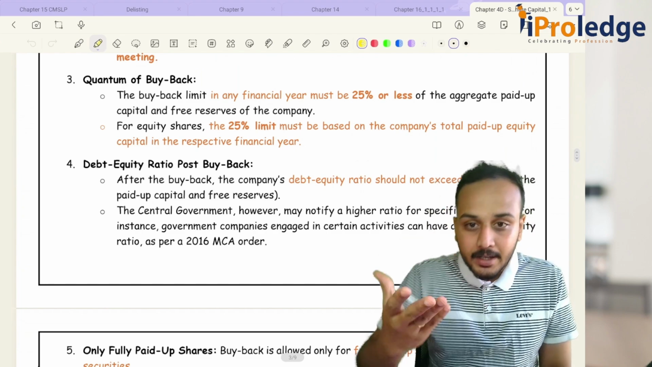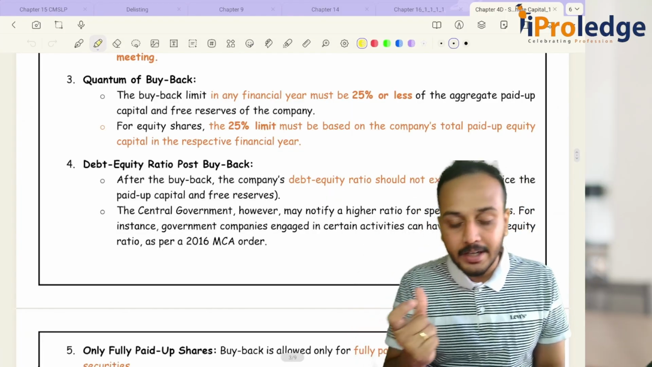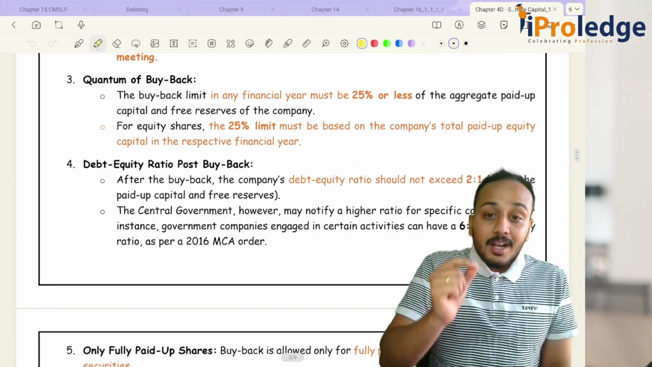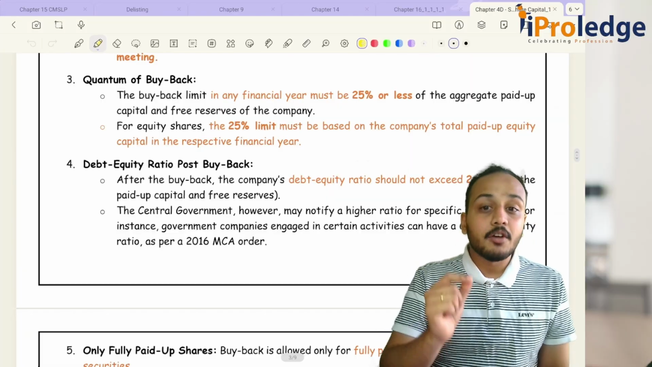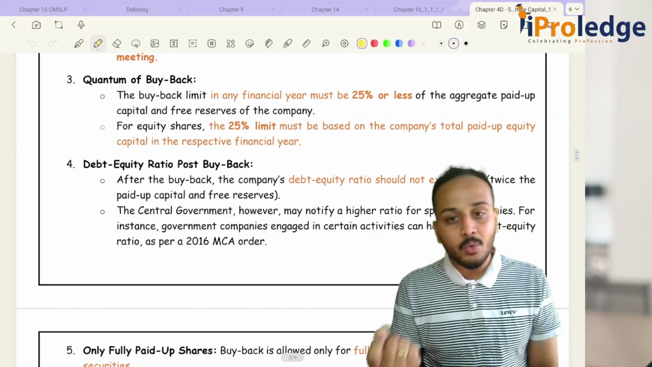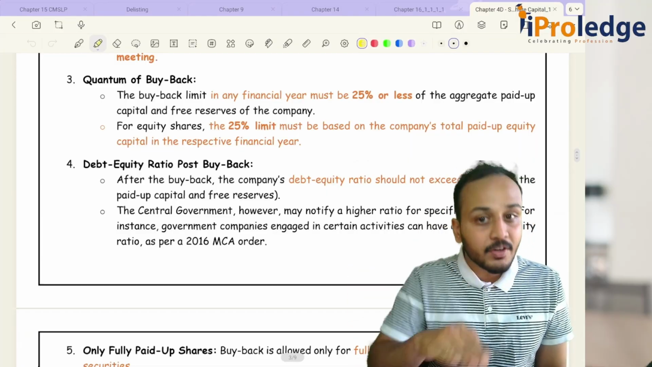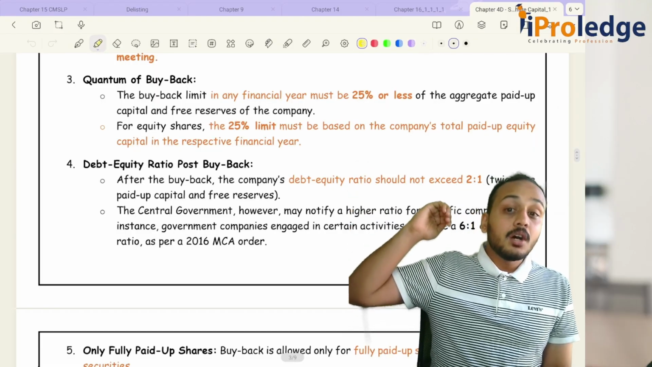Your liabilities, your debts in your company, your debts secured as well as unsecured debts is coming to, let's say, 1 crore rupees. Okay. Your equity should at least be 50 lakhs. This is your 2:1 proportion. It cannot go beyond this. So when your equity is 50 lakhs, your debt cannot be more than 1 crore.